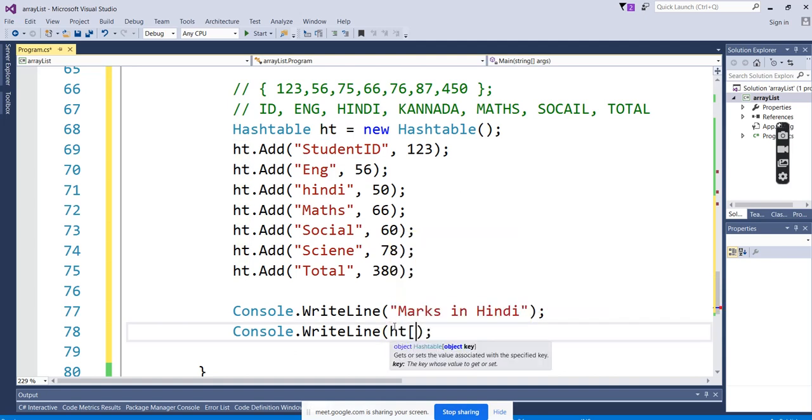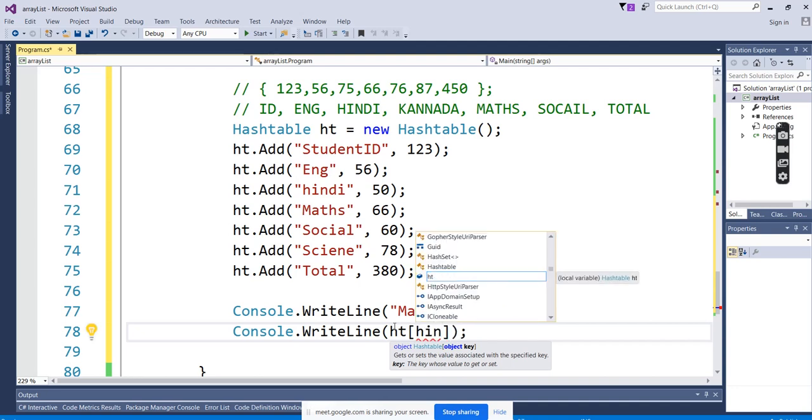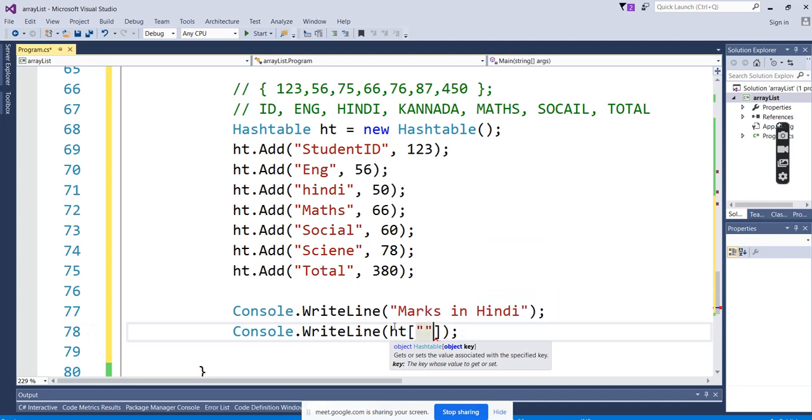Use the bracket. See, when you open the bracket, it is asking for the key here. The key we have given is customized, and we have to follow the standard naming convention so that we can remember. I want the marks of Hindi. Just type Hindi in double quotes. The key is always in double quotes.